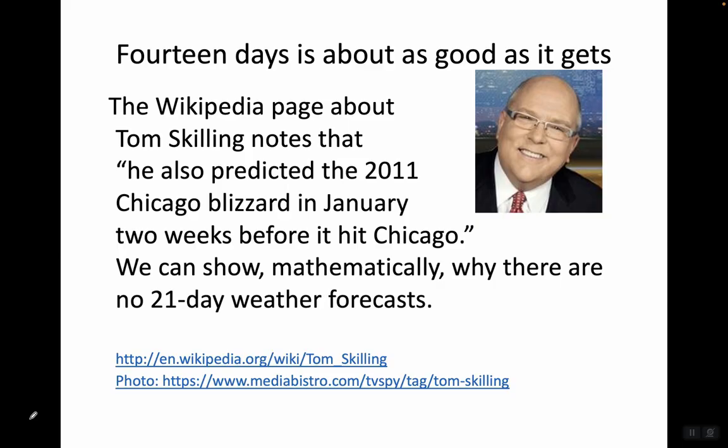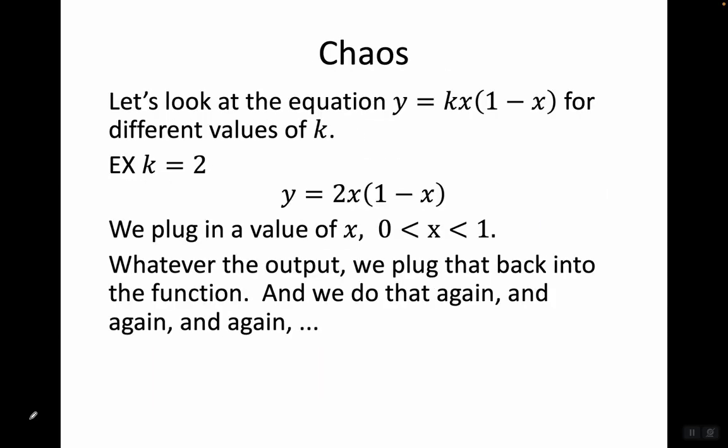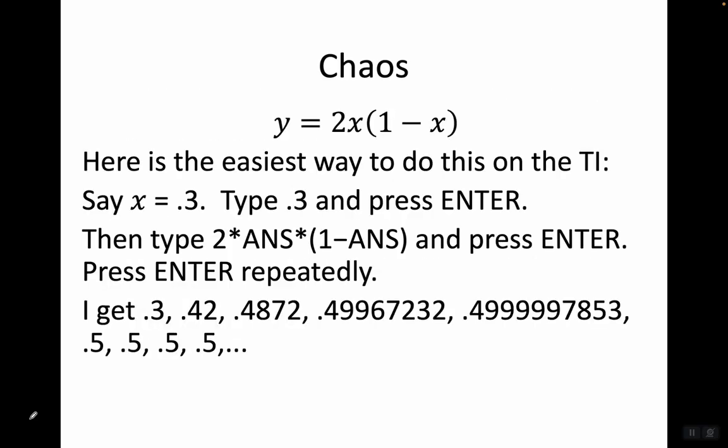We can show mathematically why there are no 21-day weather forecasts. Let's look at the equation y equals kx times 1 minus x for different values of k. Let's start with k equals 2. So we have y equals 2x times 1 minus x. We plug in a value of x between 0 and 1. Whatever the output, we plug that back into the function. And we do that again and again and again.